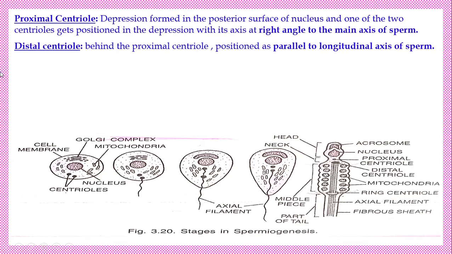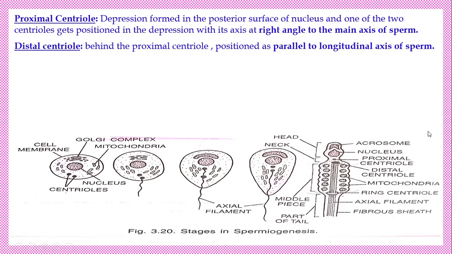Next, what? The distal centriole. Behind the proximal centriole, the distal centriole is there, parallel to the longitudinal axis of the sperm. As I already said, this is the main axis. The one lying across this main axis is the proximal centriole. The one along the main axis is the distal centriole. Both these centrioles have a very important role.